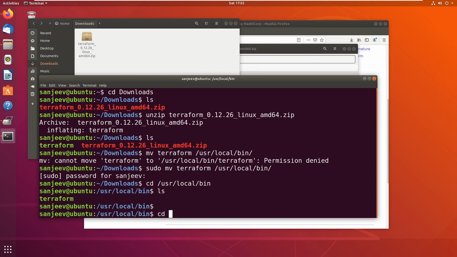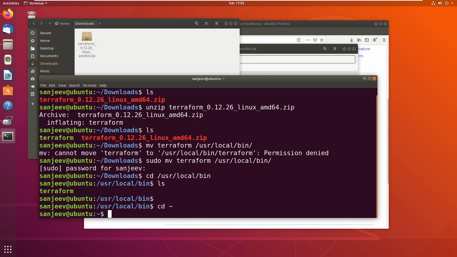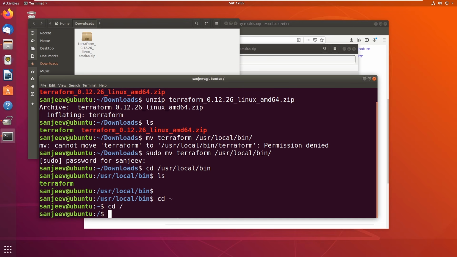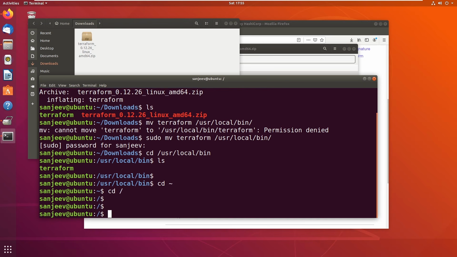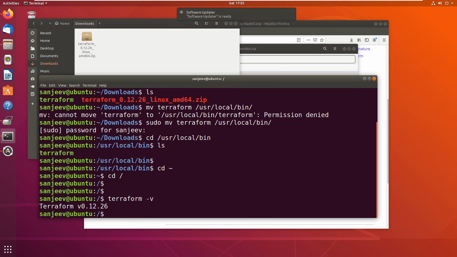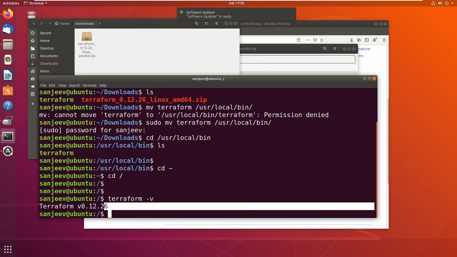Now I want you to move back to your home directory, so you can do cd and then tilde. That's going to take us to our home directory, or just move to any directory, like the root directory. Just move out of that folder. And now what I want you to do is type in the command terraform -v. Okay. And you should see this output, which prints out the version of Terraform that we downloaded.